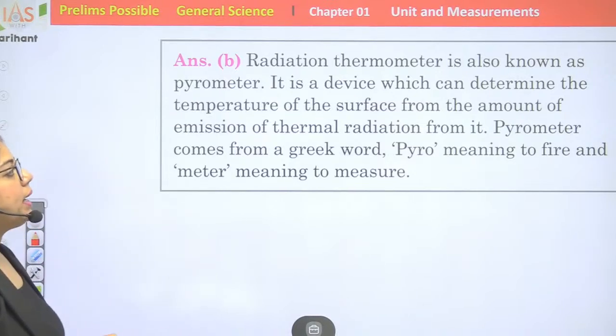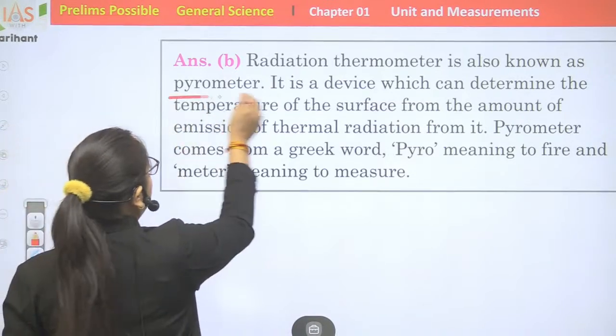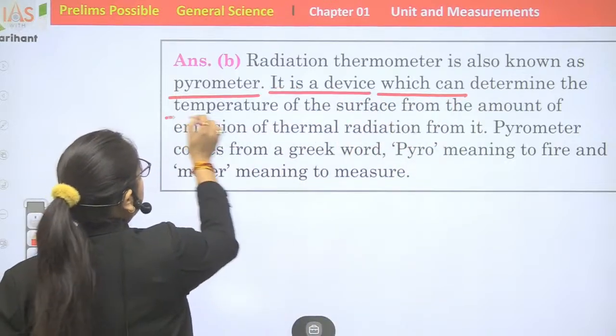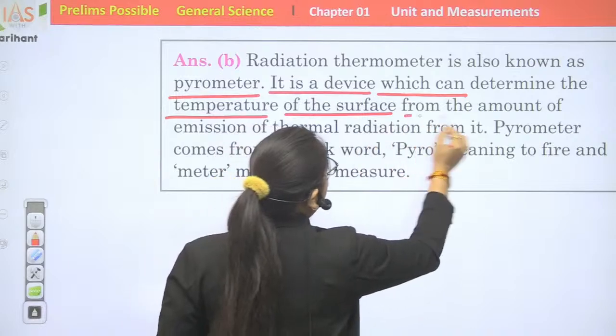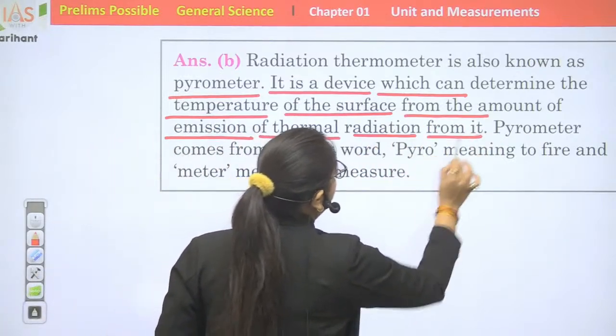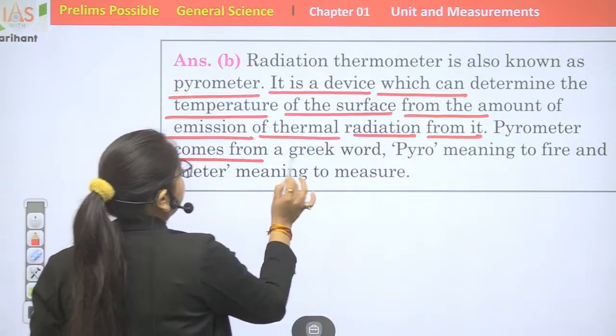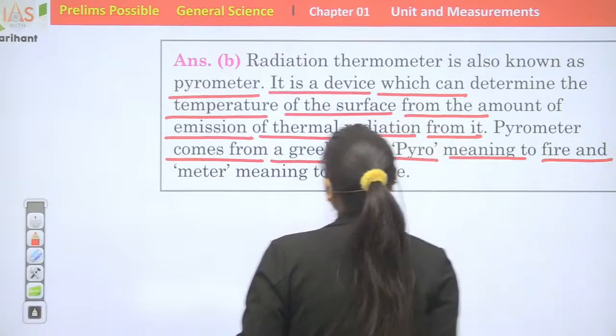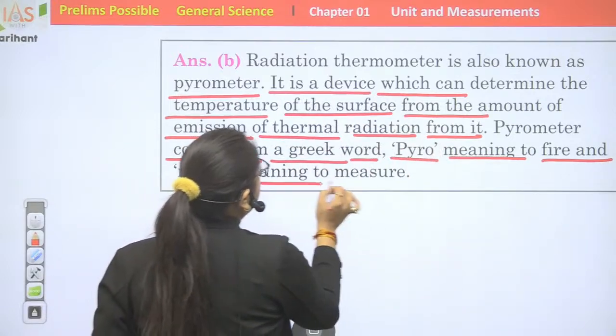Radiation thermometer is also known as pyrometer. It is a device which can determine the temperature of a surface from the amount of emission of thermal radiation from it. Pyrometer comes from the Greek word pyro, meaning fire, and meter, meaning to measure.